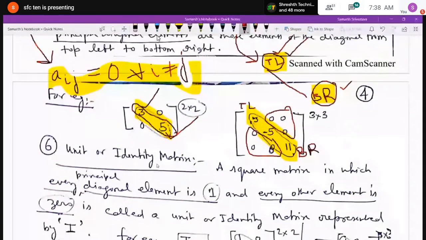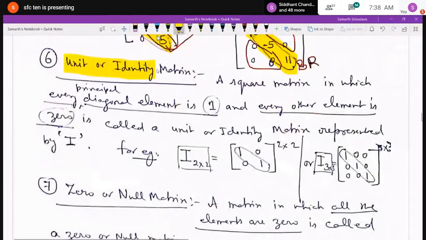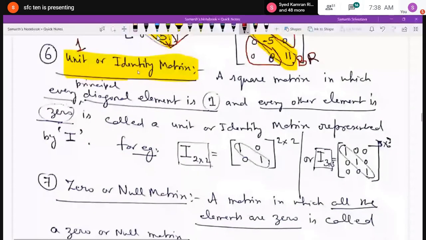Okay, now talking about unit or identity matrix. As the word itself says, unit means you already know 1. Unit means 1, or identity is also 1. So a unit or identity matrix is a square matrix, or you can say it is a diagonal matrix also.